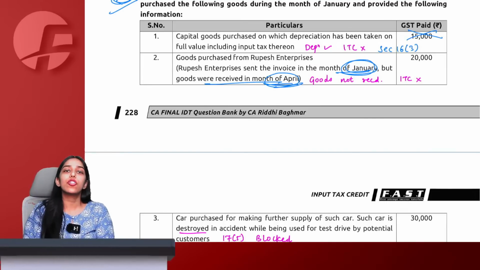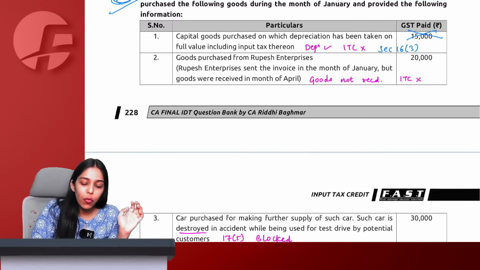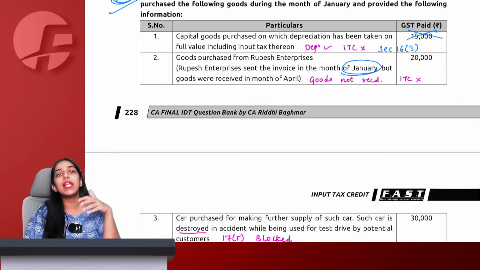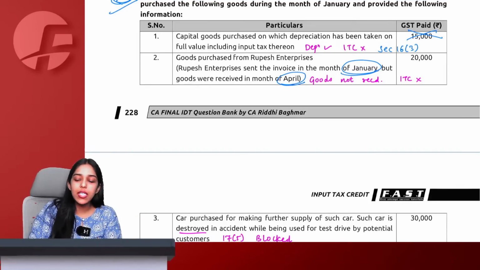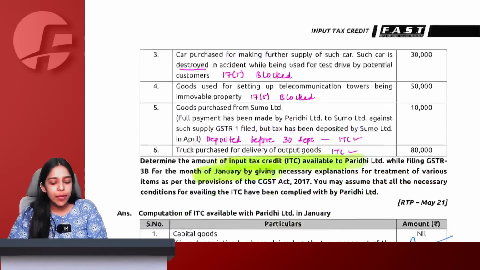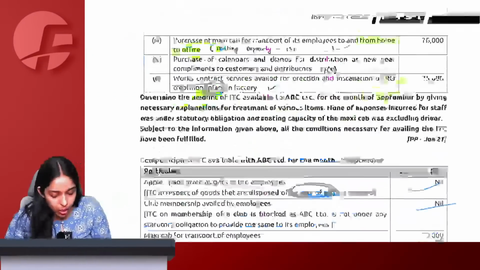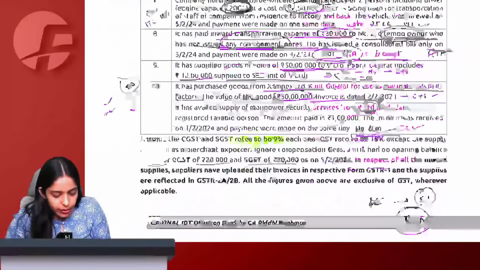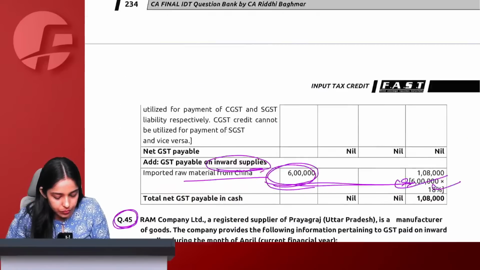We of course stick to the provision. And a normal person would always obviously think that if invoice is received in January, goods will be now only received later on in the month of April. Because goods are not yet received, we cannot take ITC of the same. Tell me, can anyone mention that question number that we solved where it was this mistake on assuming they had written last year June? Which was that question? Can you tell me just?